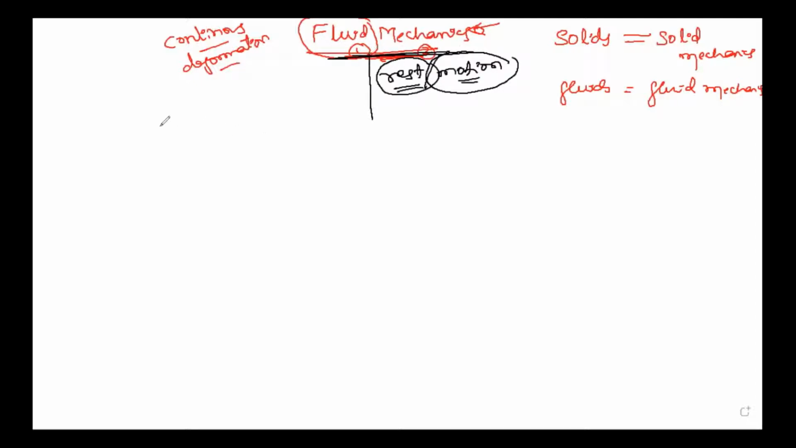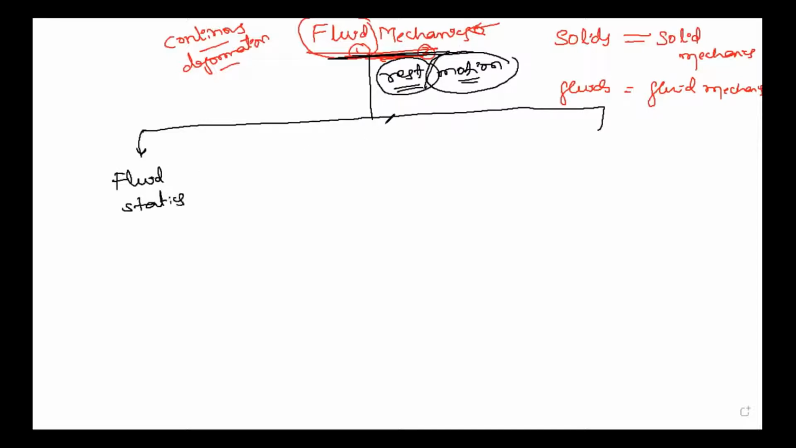So there are three branches in fluid mechanics actually. First one is fluid statics. Second branch of fluid mechanics is fluid kinematics. And the third branch is fluid dynamics. Okay, you might have studied in the previous course, as well as thoroughly in the fluid mechanics course. There is a lot of confusion actually between these three branches.